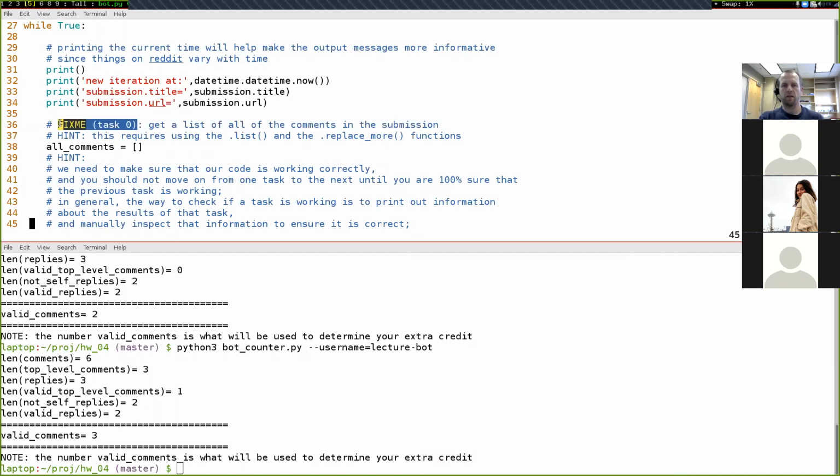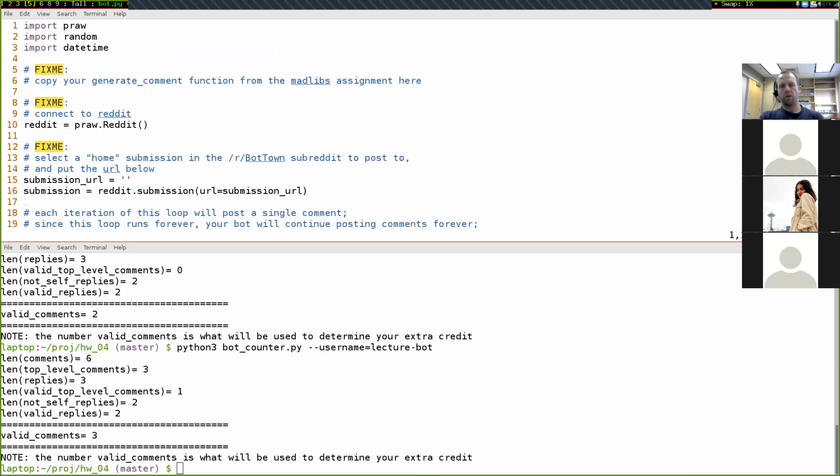And if you implement these fix me's correctly, you'll also be able to get as many valid comments as you want, and so you'll also get those 6 extra credit points. That'll give you a total of 26 points just from doing these required tasks. And then if you want to get more points than that, there are other optional tasks that you can choose from. The first thing that I'm going to do is just try running this bot.py file.